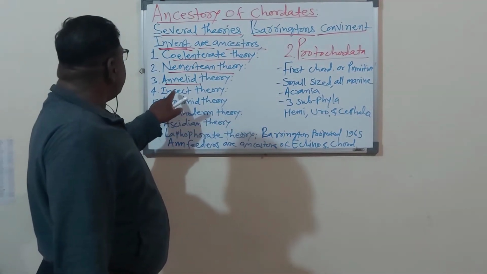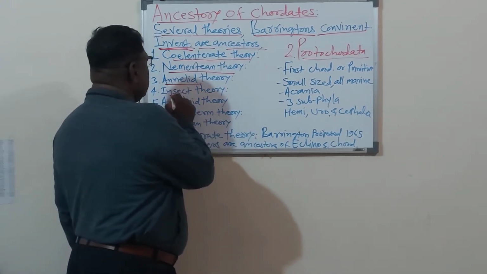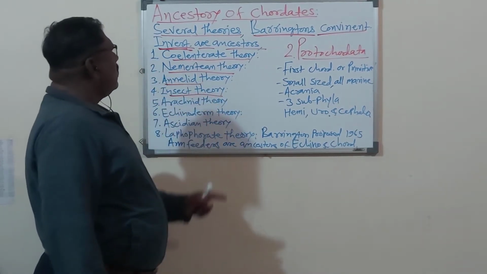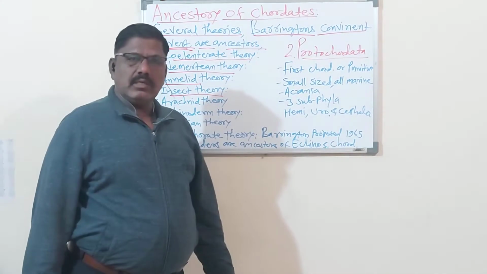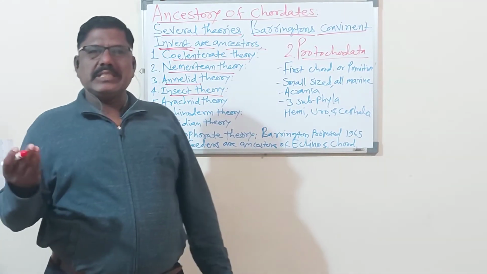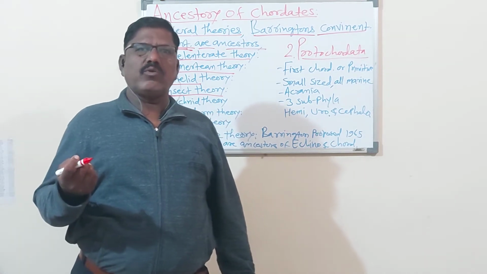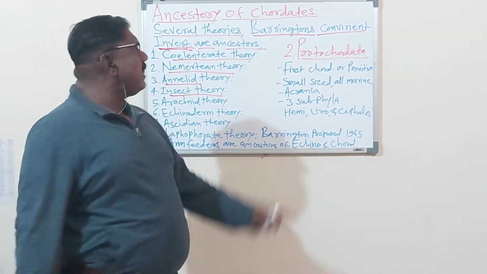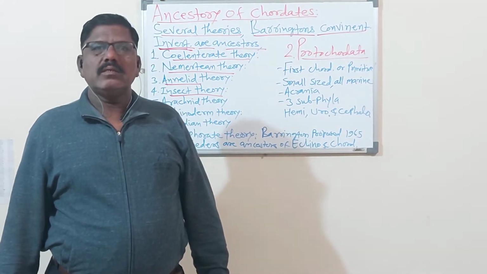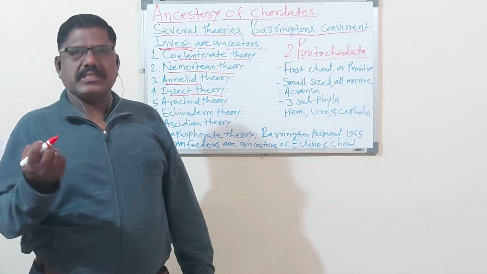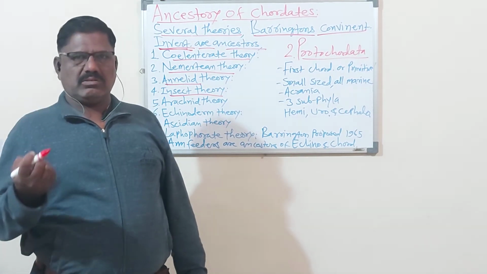Now another theory is the insect theory. Insect theory means today's coordinates' ancestor is the insect. Insecta is a class of the phylum Chordata. आजचे जे कॉर्डेट ॲनिमल आहे यांचे पूर्वज किडे आहे, किडे, ancestors, insects.